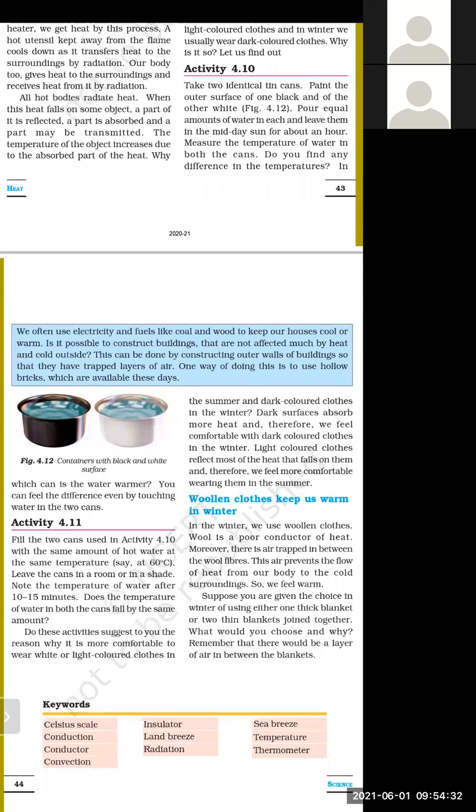We often use electricity and fuel like coal and wood to keep our houses cool or warm. Is it possible to construct buildings that are not affected much by heat and cold outside? Can we do so? Yes, we can do so.